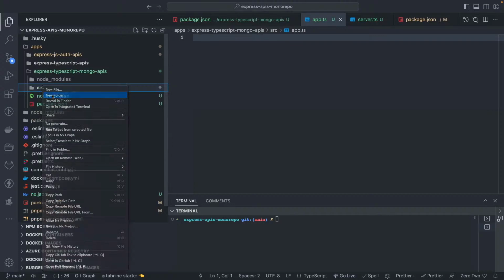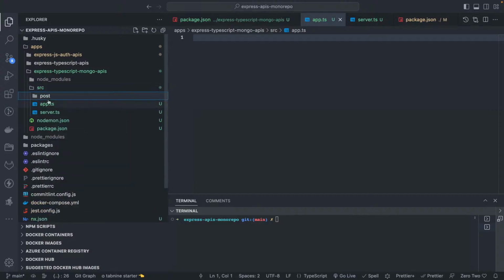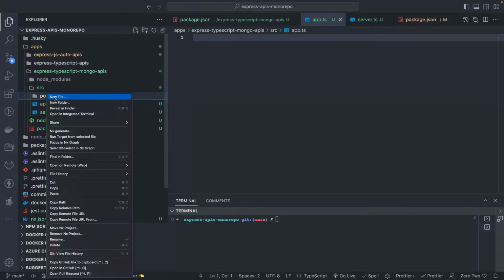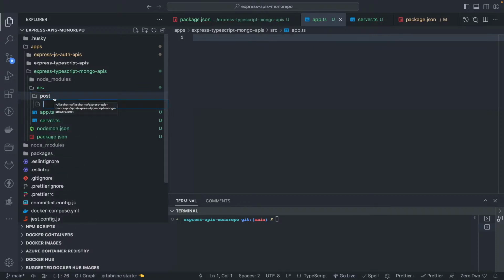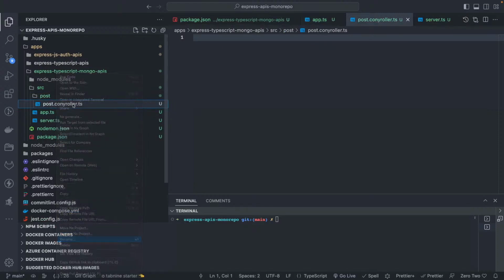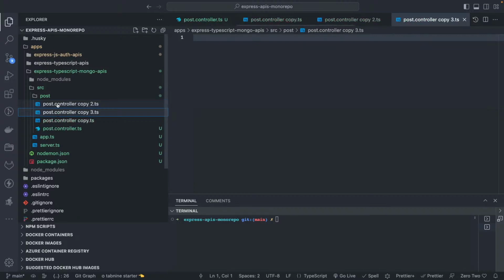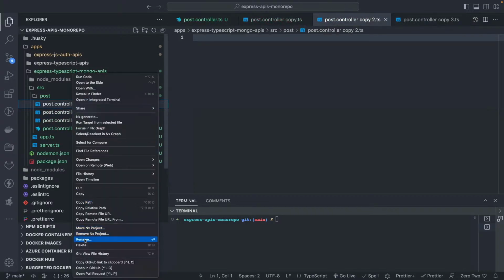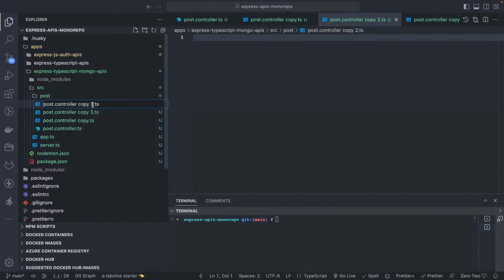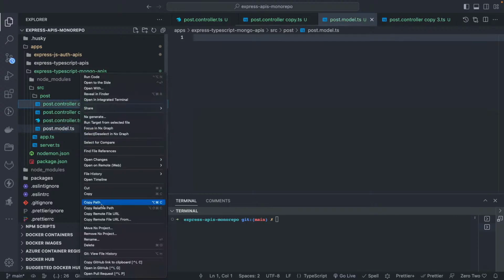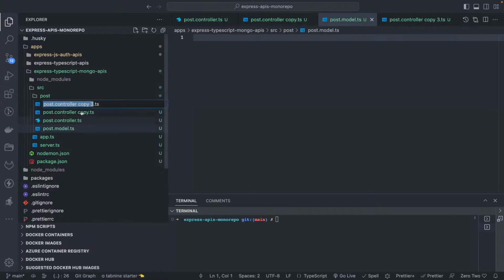I will be creating, okay, post is my entity. Let's say I will create a post folder, and inside that I will be creating all the files for it, because for the post API routes I need a post controller. I'm going to follow the approach of Nest.js, but it's not Nest.js, we are writing Express. Post controller, and you will see this Nest.js logo coming up, but you can just ignore it. So post.model.ts, okay, and post.interface.ts if you have some DTOs or some typings.